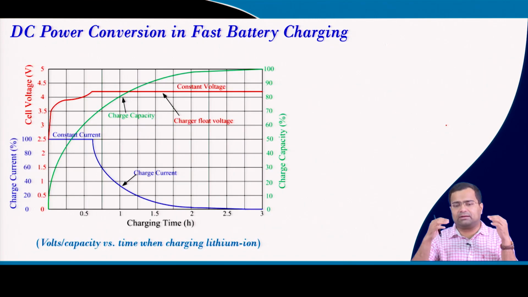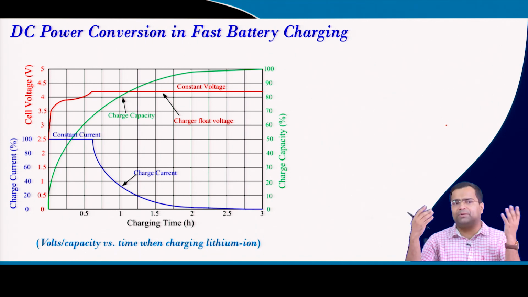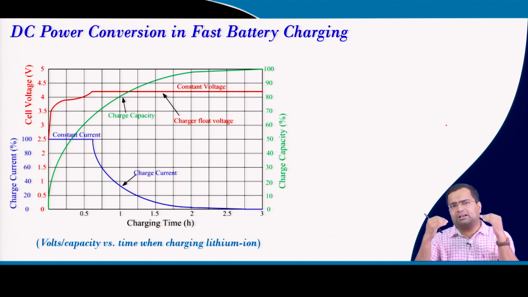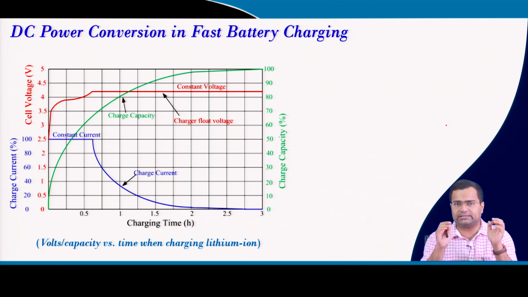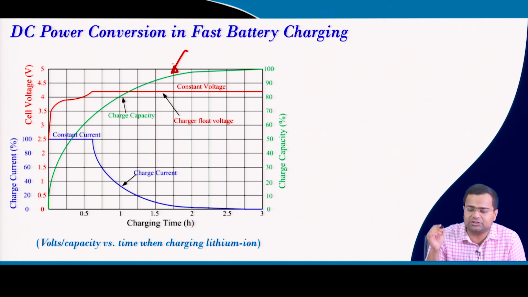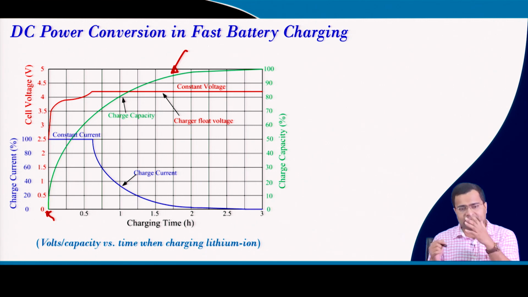Another application is the fast battery charging. That is also very upcoming, and all people are talking about fast charger, fast battery charger. But for this fast battery charger we also need to consider various aspects. First of all, in order to charge fast, any battery, whether it is a fast or slow charger, whenever the battery is fully discharged, if you see the green line here, this shows the capacity of the battery. If the capacity is very low, that means starting from almost 0, like battery is almost fully